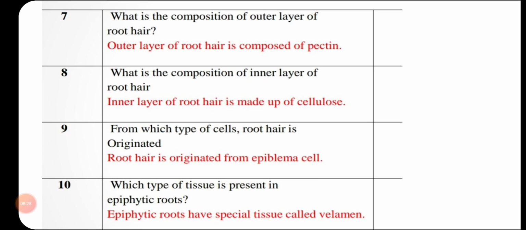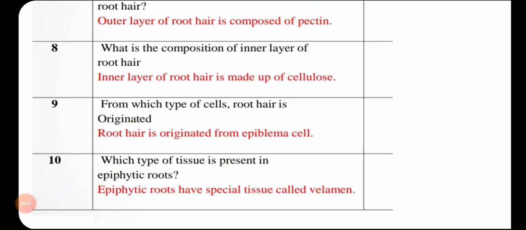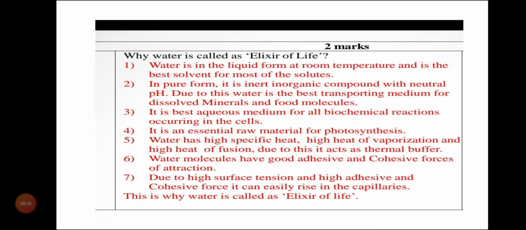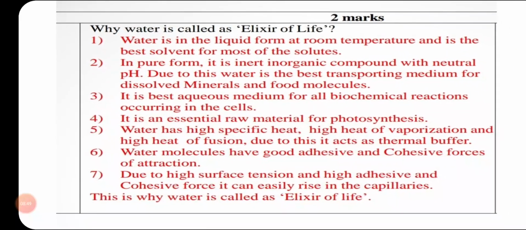From which type of cell is root hair originated? Root hair is originated from epiblema cells. Which type of tissue is present in epiphytic roots? Epiphytic roots have a special tissue called velamen tissue. Okay, you can see many questions are repeated. Next, moving on to the 2 marks questions.